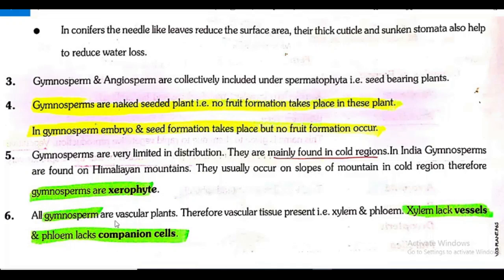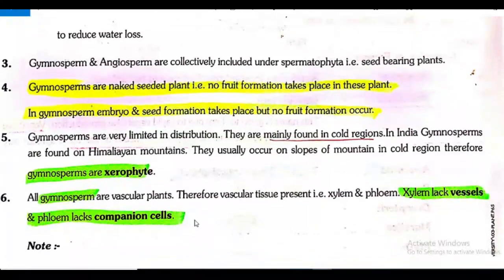All gymnosperms are vascular plants. Means you have to understand they are having xylem and phloem. Therefore, vascular tissue present. Which are the vascular tissues? Yes, xylem and phloem. But xylem lack vessels and phloem lack companion cells.